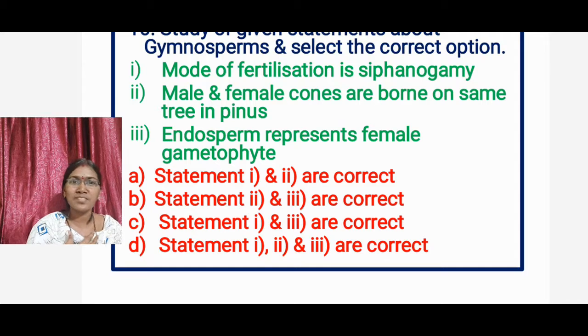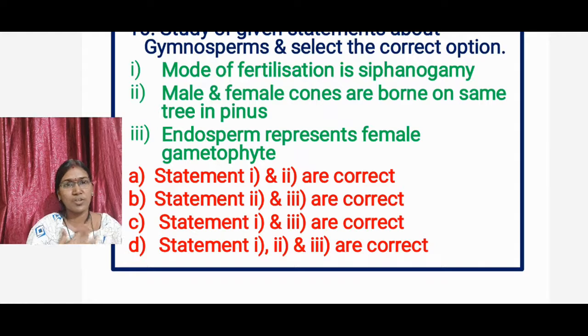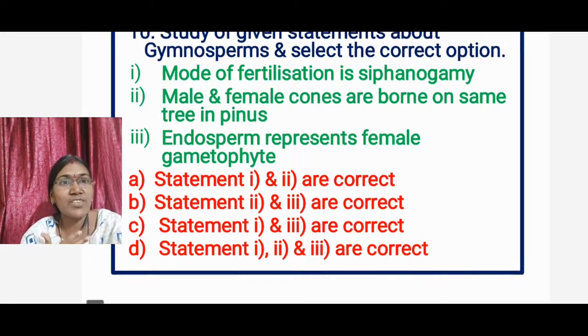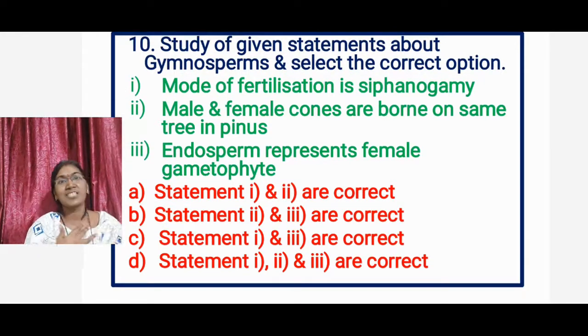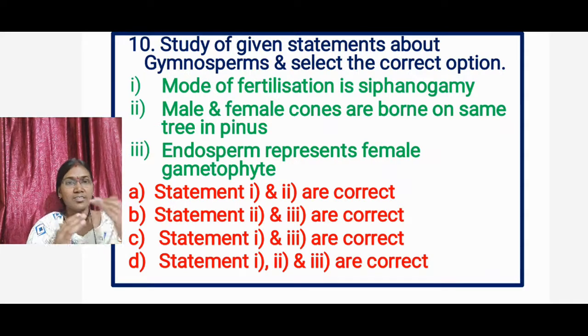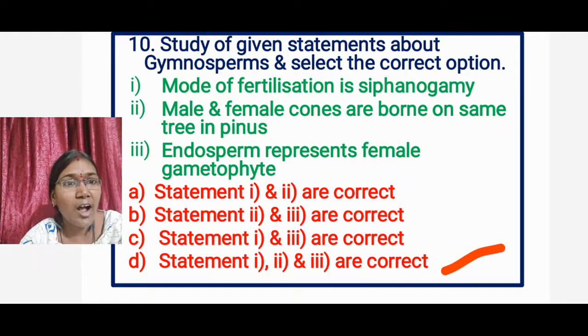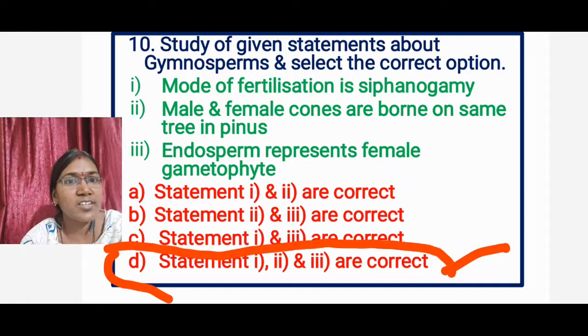Endosperm is also known as female gametophyte. Already we know about this topic. So in these three statements, which is the correct option? Option A, statement 1 and statement 2 are correct. Option B, statement 2 and statement 3 are correct. Option C, statement 1 and statement 3 are correct. Option D, statement 1, 2 and 3 are correct. Statements 1, 2 and 3 are all correct. So the answer is option D.